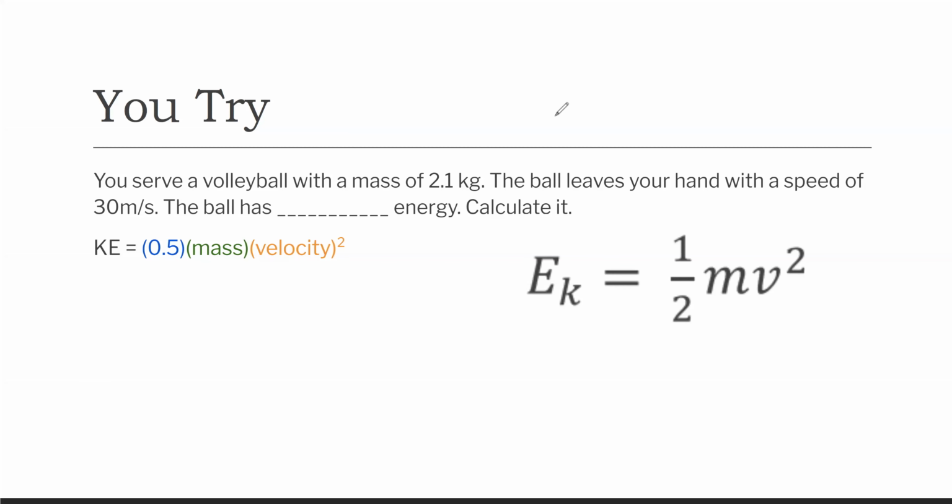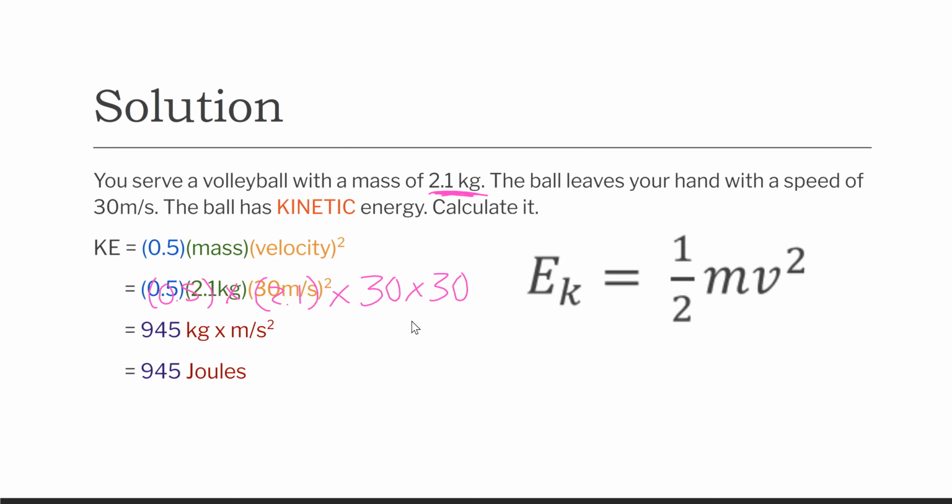All right. So 0.5 times the mass. We know that 2.1 is our mass because it ends in kilograms. So 0.5 times 2.1 times, if you are struggling with squaring the velocity, like if you can't find your square button, just type it twice. So times 30 times 30, okay? If you keep typing something funky, just say 0.5 times 2.1 times 30 times 30. And once you do that, you should get 945. That's right, 945 joules.